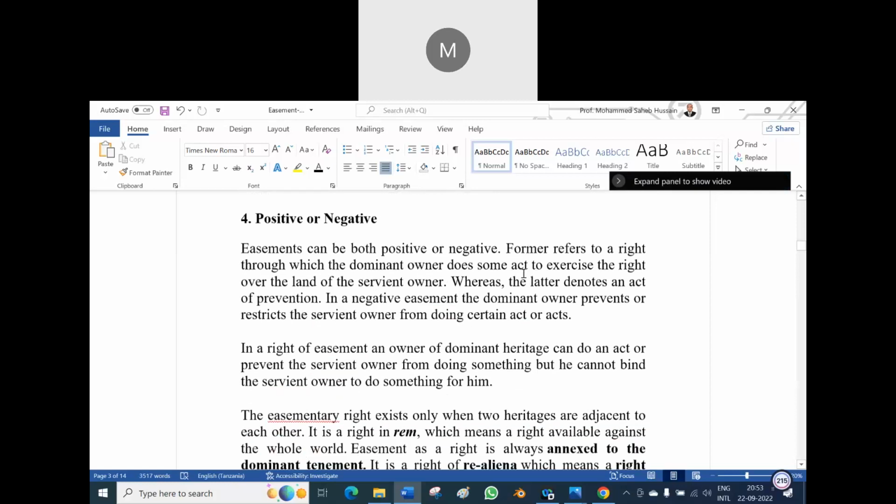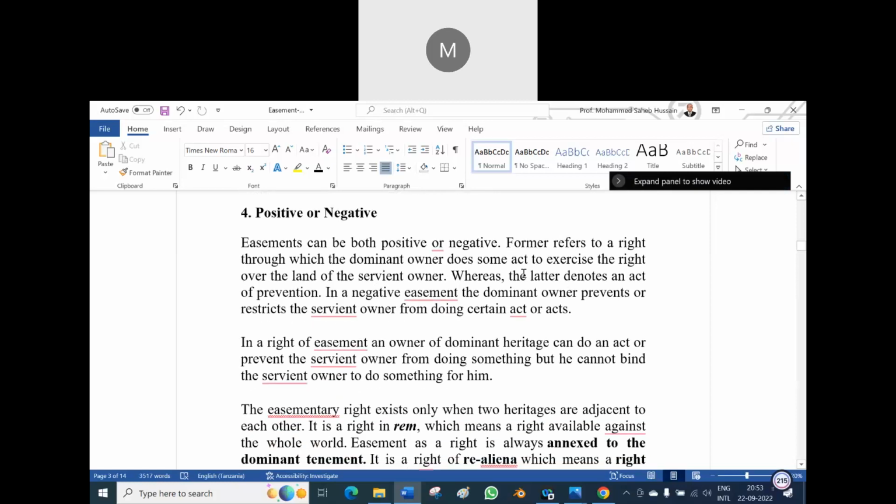The fourth is positive and negative. Easement can be both positive and negative. The former refers to the right through which the dominant owner does some act to exercise the right over the land of the servient owner. Who enjoys? Dominant owner will enjoy. Whereas the latter, meaning the servient owner, denotes the act of prevention. In a negative easement, the dominant owner restricts the servient owner from doing certain acts.